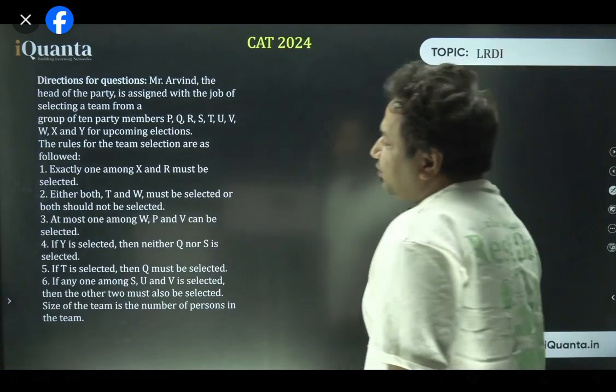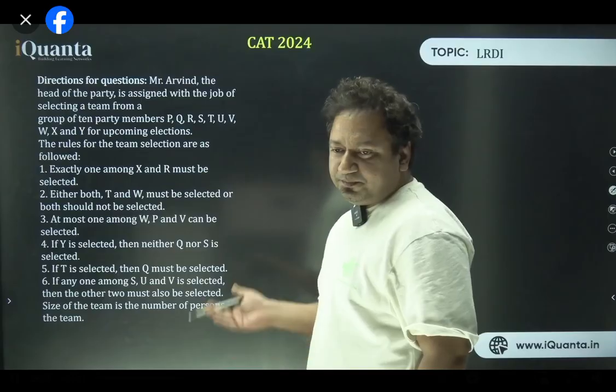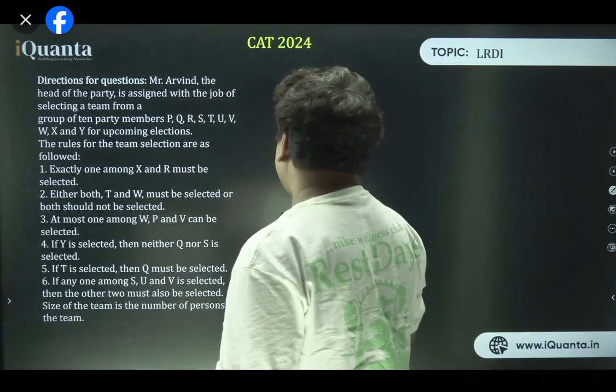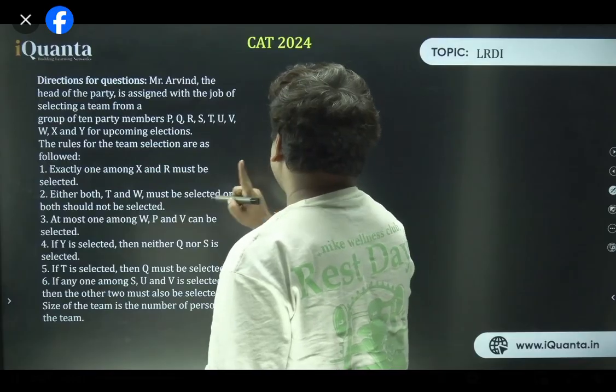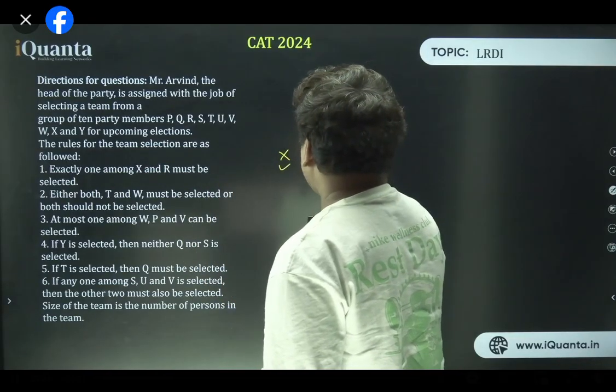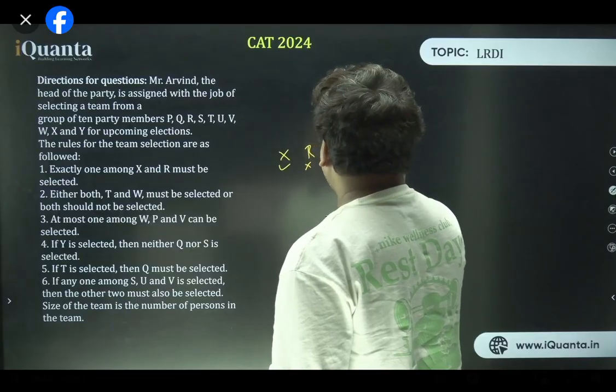So all these conditions I'm going to write in my language so that it is easy for me to refer back. Exactly one among X and R must be selected. Exactly one among X and R. So I'll just write X. Exactly one. It's not or. So there are 2 cases. If X is selected, R is not. If X is rejected, R will be selected.